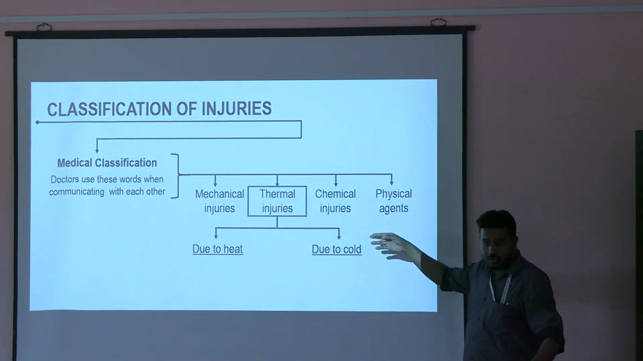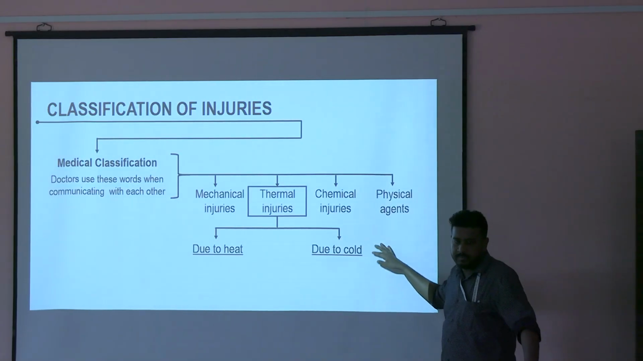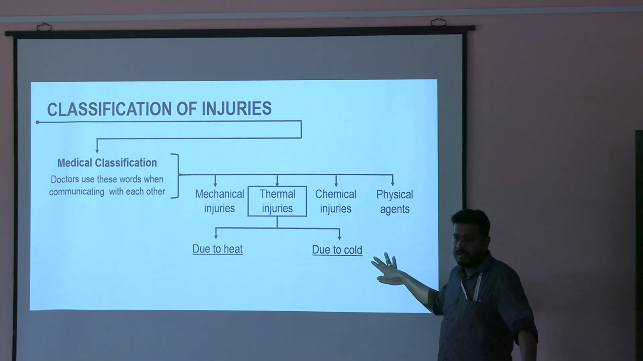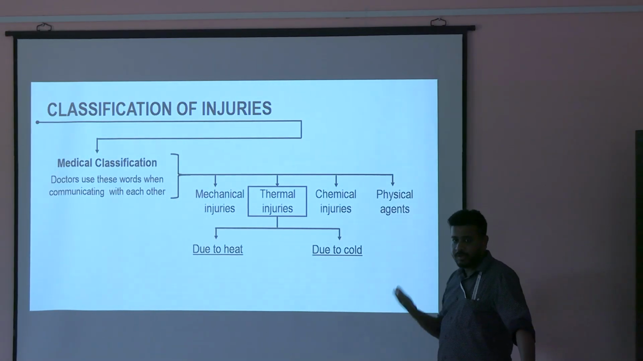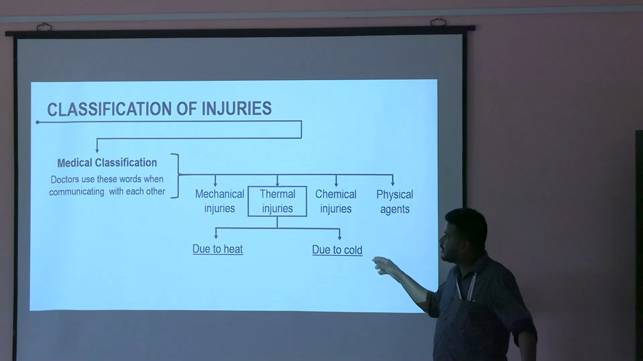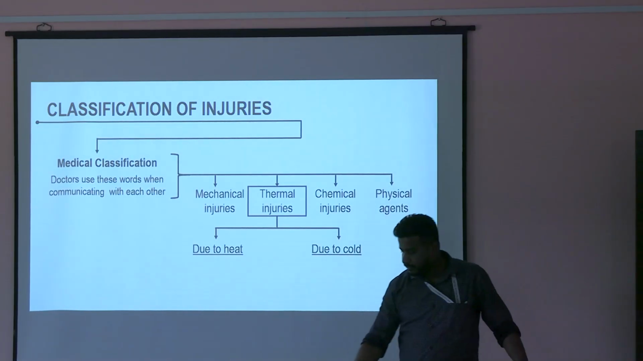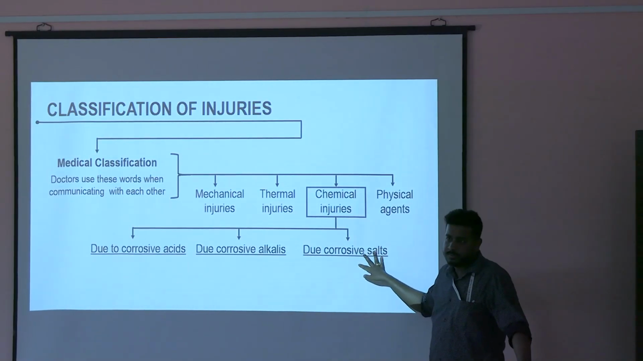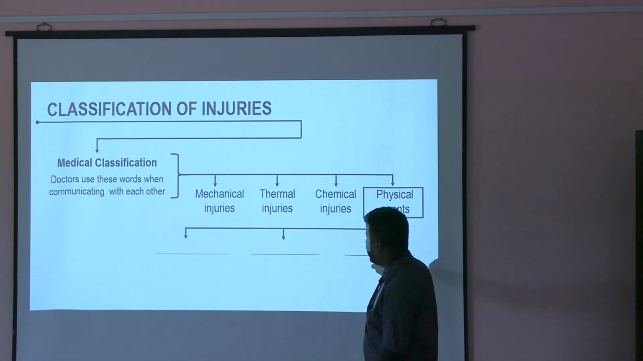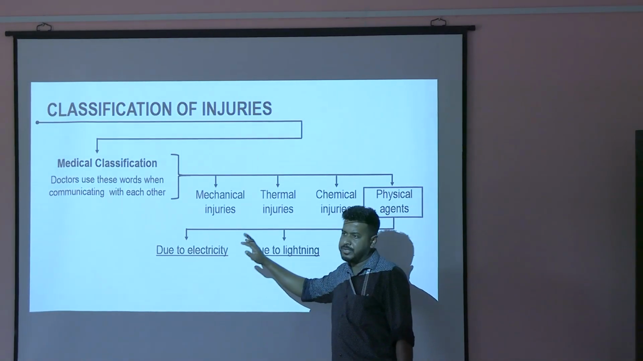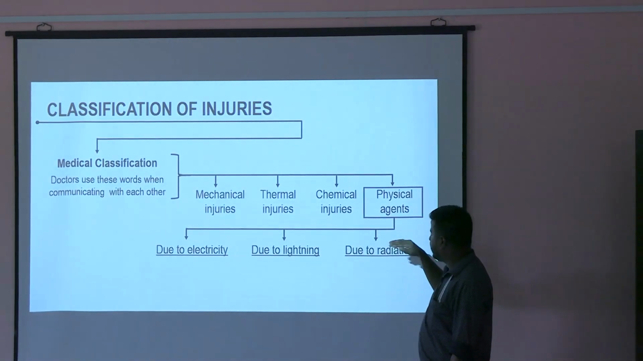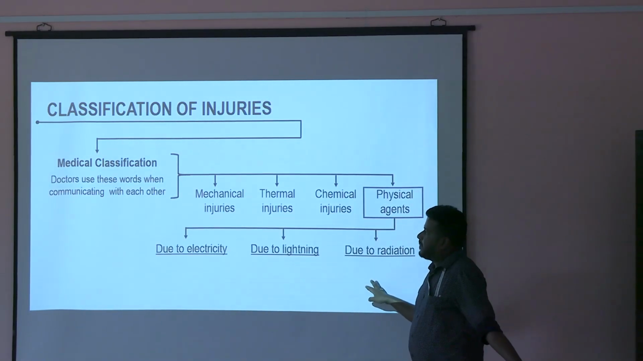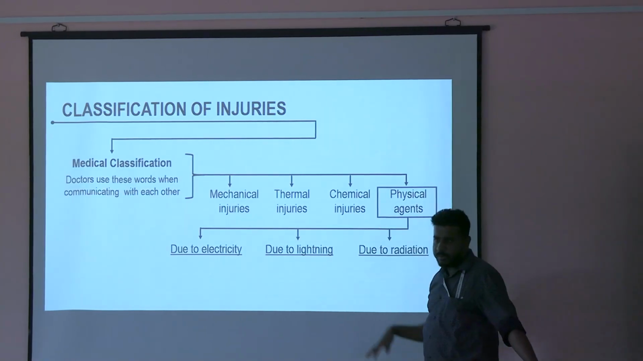Similarly, cold. Not only this, you have heat stroke. Heat stroke happens due to heat. Heat hyperpyrexia. Because of cold also you have hypothermia, frostbite, frost nip, French foot. All these are examples of injuries due to cold. Then due to chemical, it may be acid, alkalis, salts. Physical agents means, in your curriculum, injuries caused by electricity, injuries caused by lightning, injuries caused by radiation. Okay? So most of your chapters in traumatology will be this.